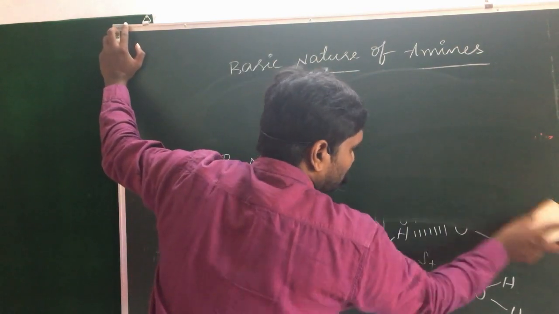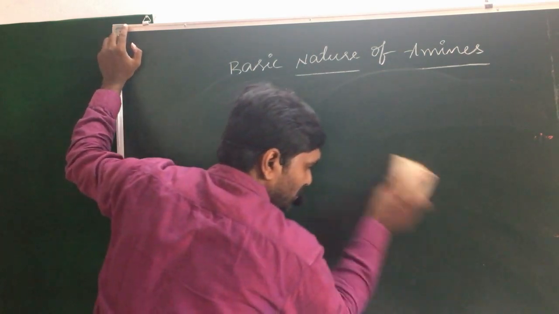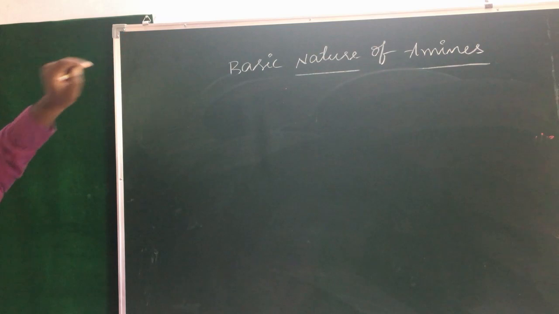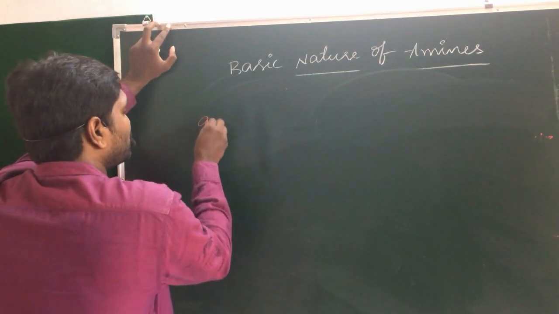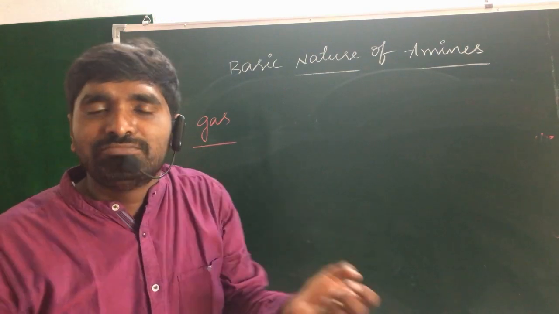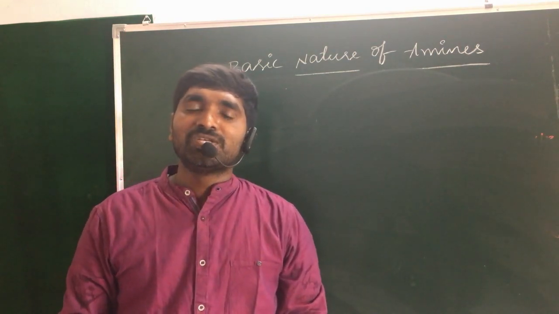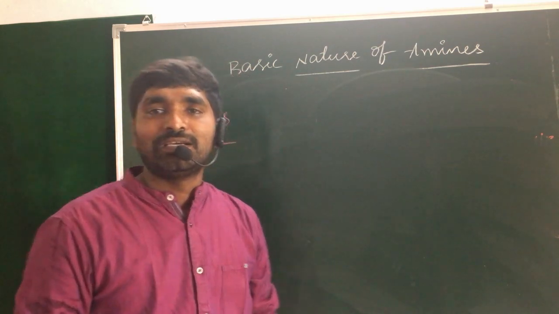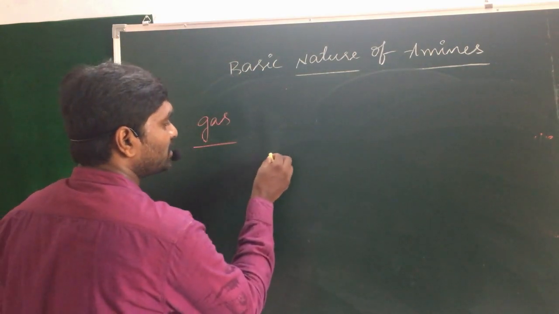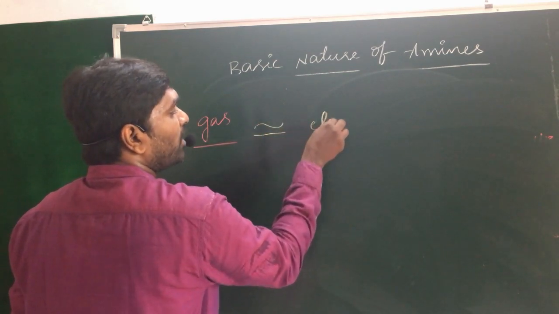So what happens when amines are present in the gaseous phase? In the gaseous phase, there is no hydrogen bonding and no solvation effect. So in the gaseous phase, the basic character of amines is parallel to the electronic factor.